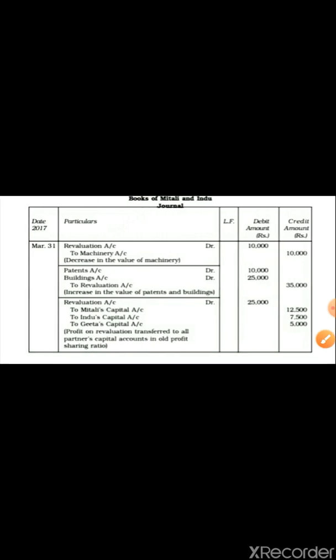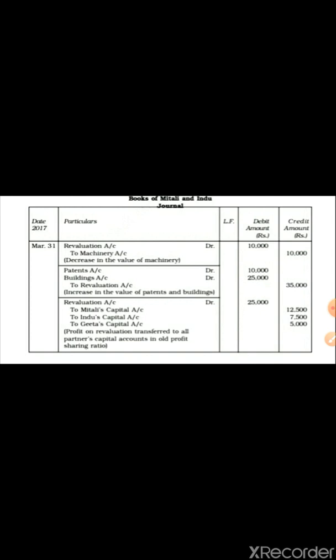Now the debit side. On the debit side machinery is there, so the entry will be revaluation account debit first, then to machinery account 10,000. After that, this profit you have to transfer. Let us see the journal entry. Here revaluation to machinery is given first, so no need to follow the order.